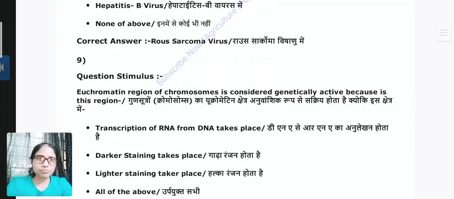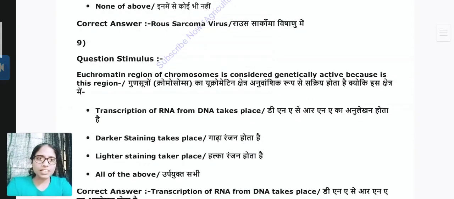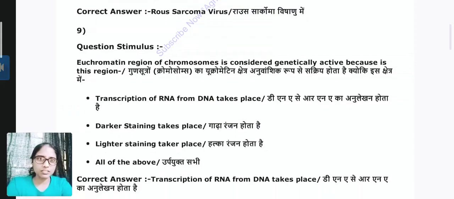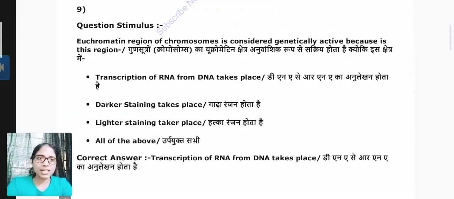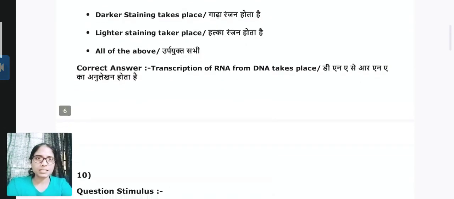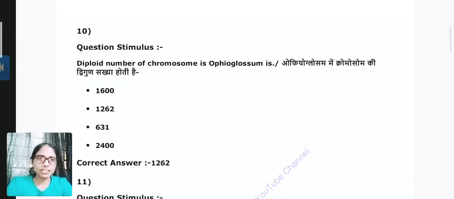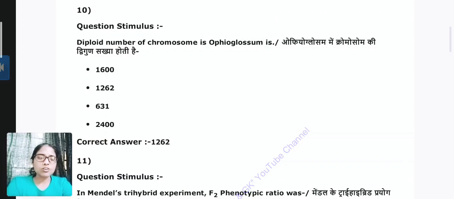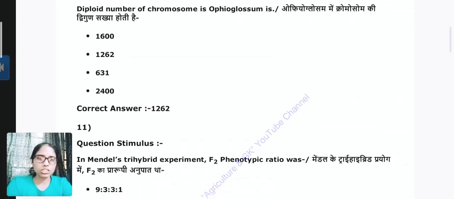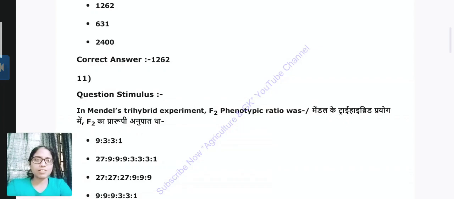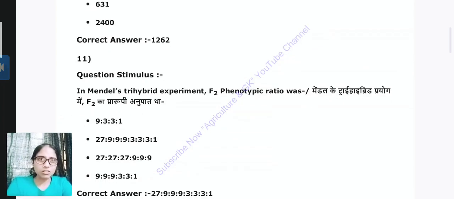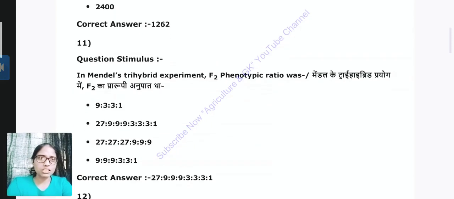Question 9. Euchromatin region of chromosomes is considered genetically active for this reason: transcription of RNA from DNA takes place. Next question number 10. Diploid number of chromosomes in Ophioglossum is. Answer is 1262.